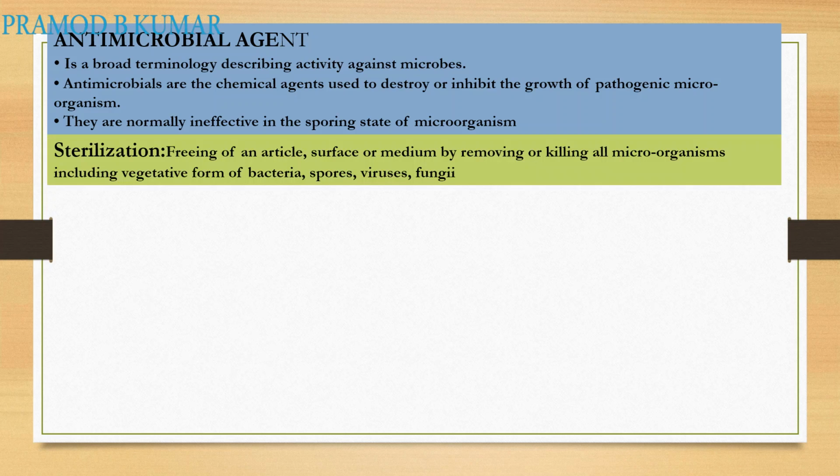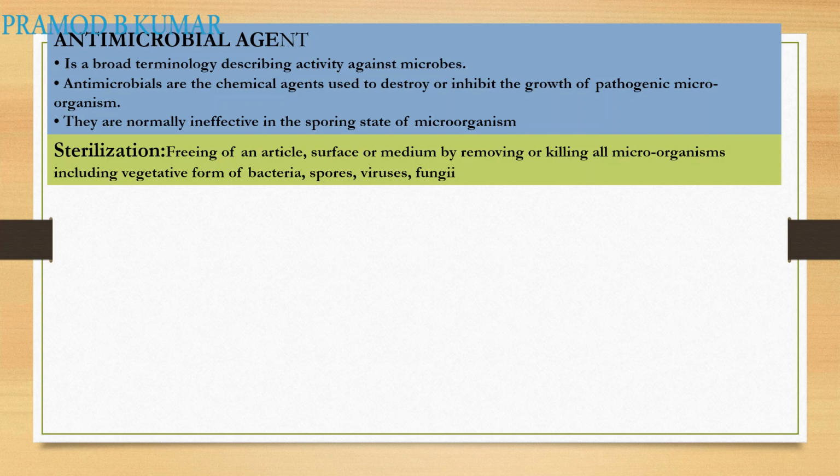Next is sterilization. You use this term mostly. So what is sterilization? It is freeing an article, surface or medium, not our body, by removing or killing all microorganisms, including the vegetative forms of bacteria, spores, and fungi. So it kills everything.